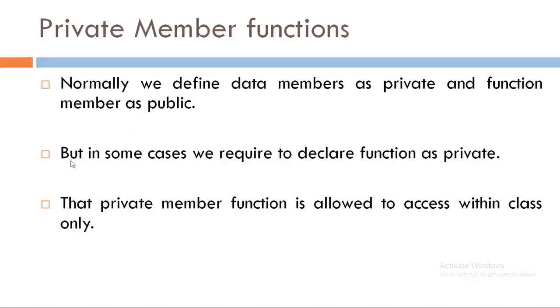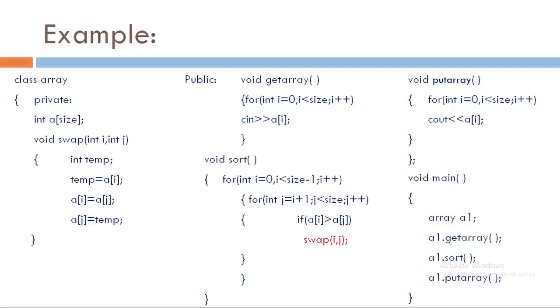But in some cases we may require to declare functions also as a private member of a class. So private member functions are allowed to be accessed within the class only. As they are declared as private, we can access those member functions within the class declaration only. So here is the example.